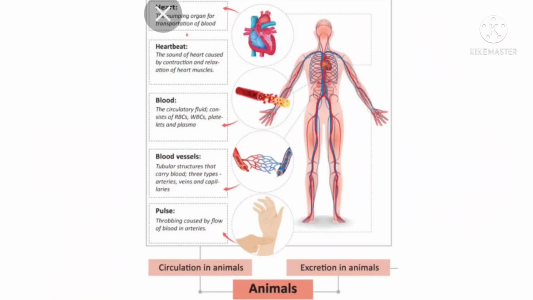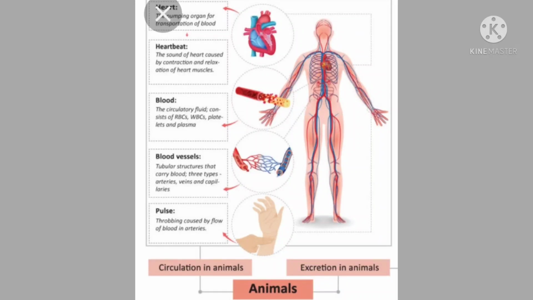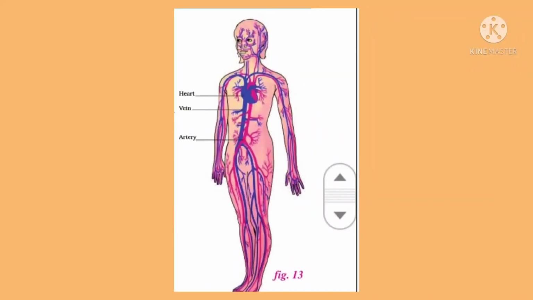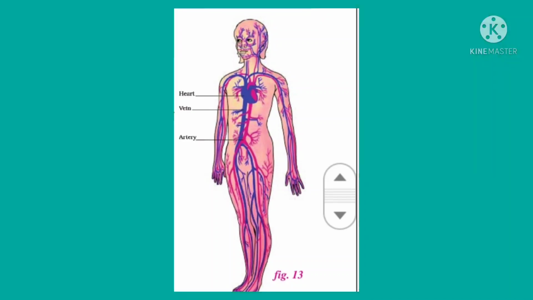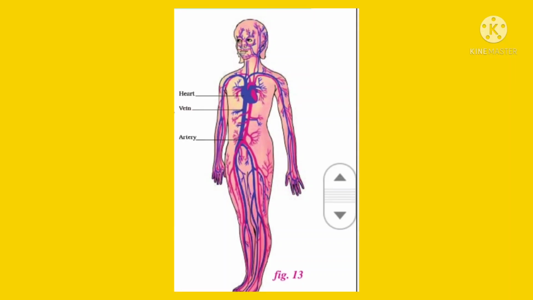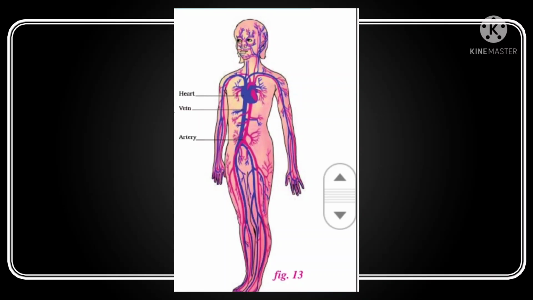Okay, children, now we know about the circulatory system. The circulatory system, consisting of tubes, capillaries, arteries and veins, heart and blood, is called the vascular system. Okay, children, let us study how this circulation is carried out in our body.